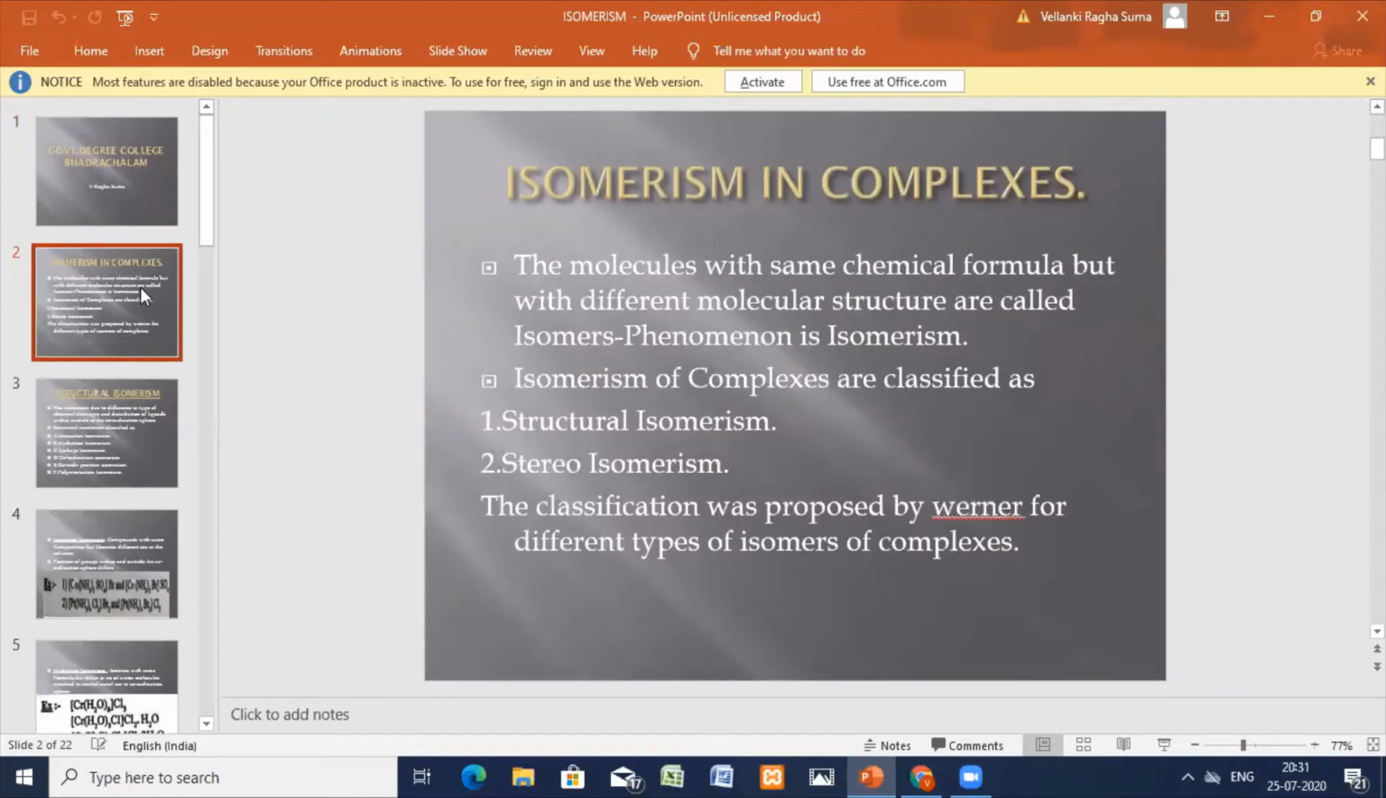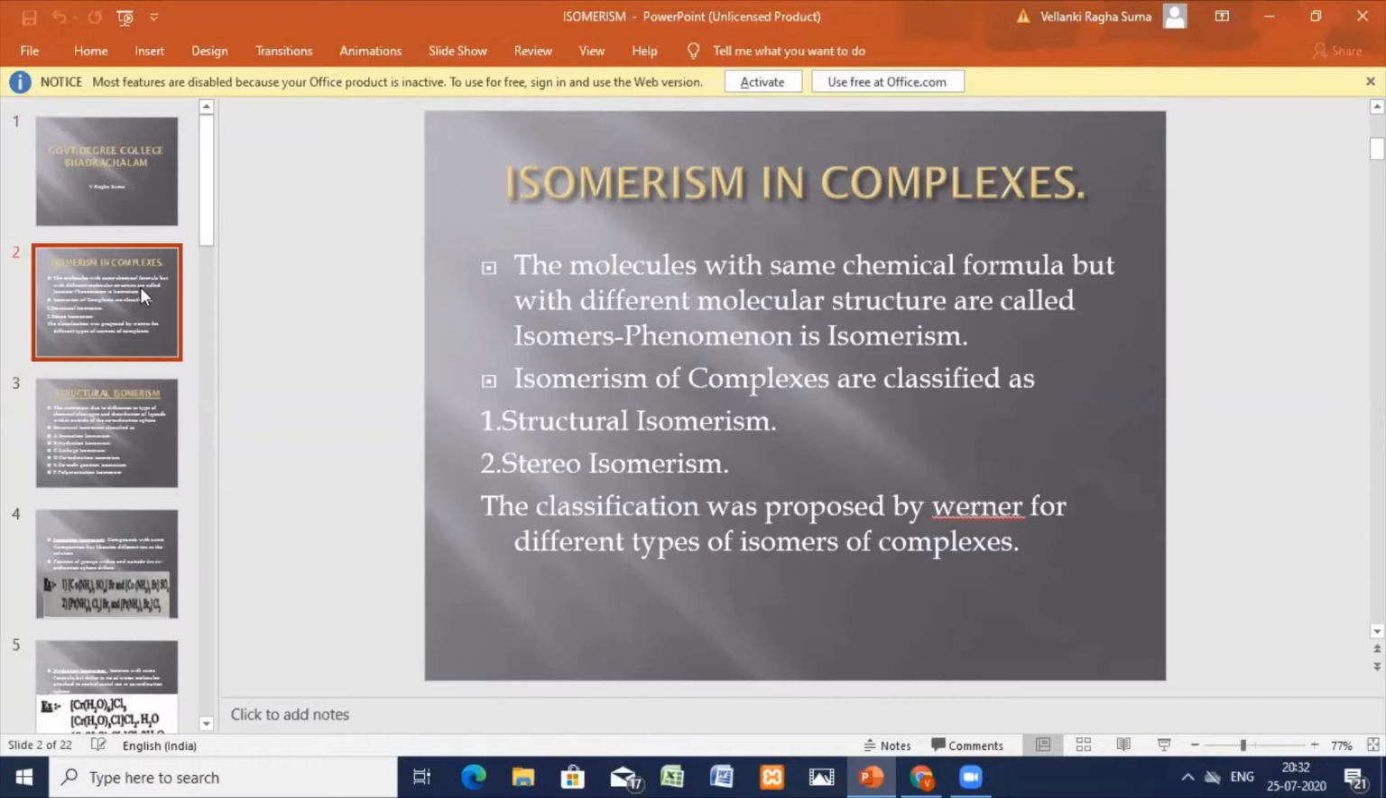As I've explained, molecules with the same chemical formula but different molecular structures are called isomers. This phenomenon is known as isomerism. Basically, the isomers of the complexes are classified into structural isomerism and stereoisomerism. This classification was proposed by Werner for the different types of isomers of the complexes.